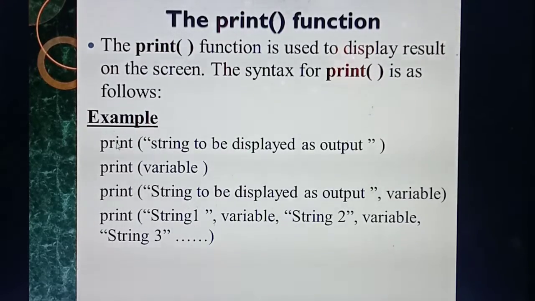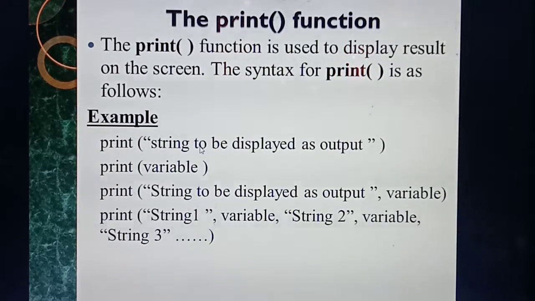So if you give printf with computer in double quotes, you will get computer as output. Next, printf variable. Inside, I am giving printf a. What do you mean by variables? A, B, C, D, alphabets you can call variables. So I am giving printf A, and that variable's value you will get as output. For example, printf A gives A, and B gives B.